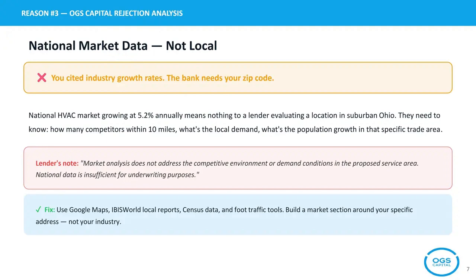Reason number 4, a weak management section. Even if your financials look great, lenders need confidence that the team behind the business can actually execute. A management section that lists job titles without connecting relevant experience to the business model is a red flag. The fix? Rewrite your management bios to directly connect each leader's experience to the specific challenges of running this type of business. Show why this team is uniquely qualified to succeed.